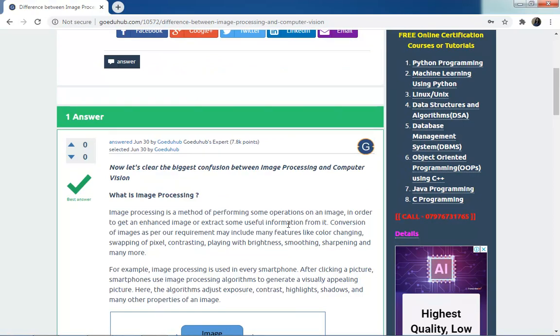It can process different things like color changing, swapping of pixels, contrasting, playing with the brightness, smoothing, sharpening, and some other properties. We can highlight the edges and we can do the smoothing of the image. All these works we can do with the help of image processing.